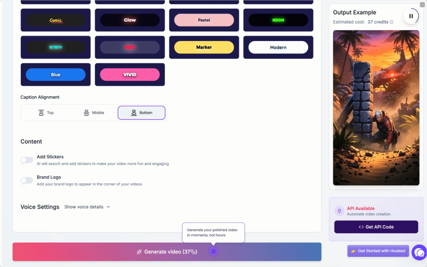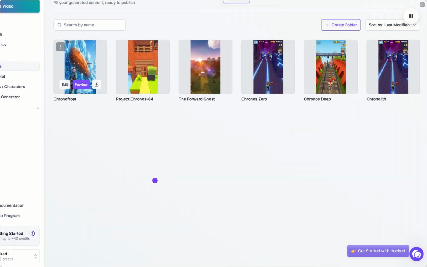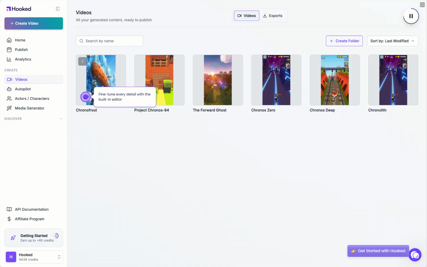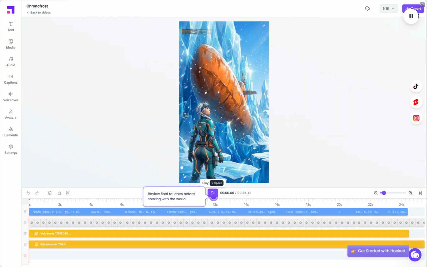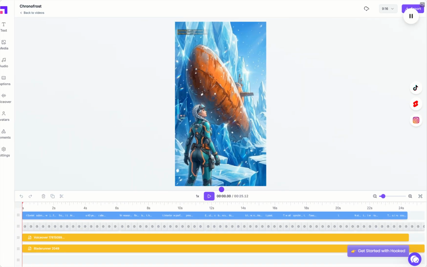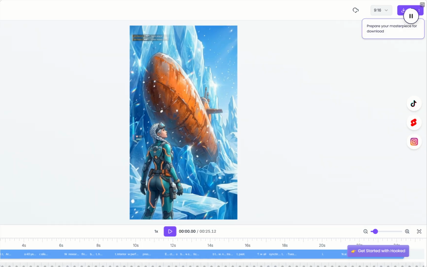Generate your polished video in moments, not hours. Fine-tune every detail with the built-in editor. Review final touches before sharing with the world. Prepare your masterpiece for download.